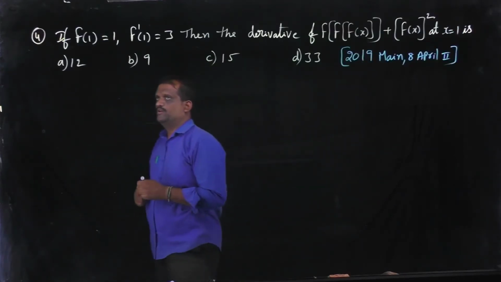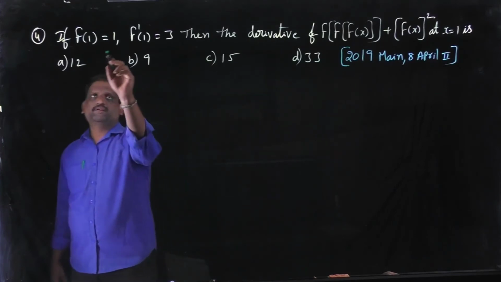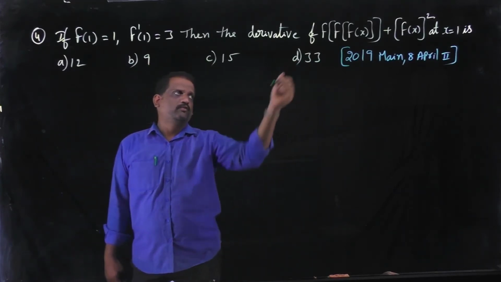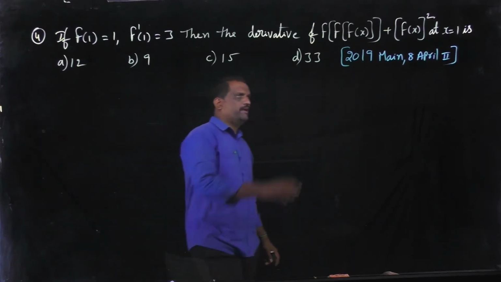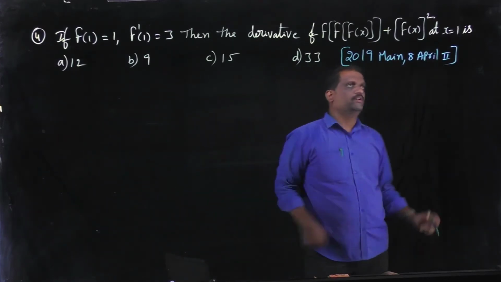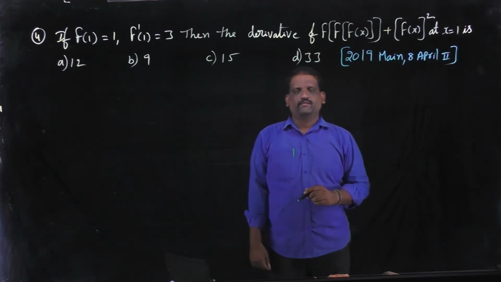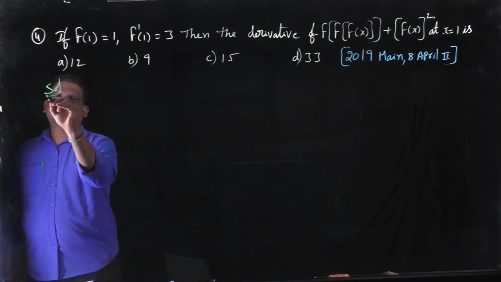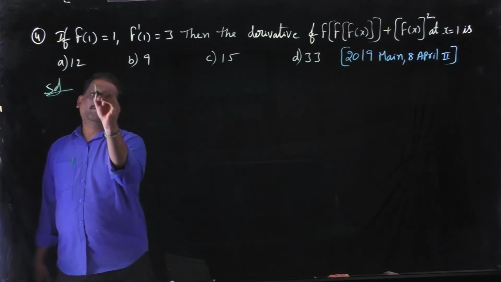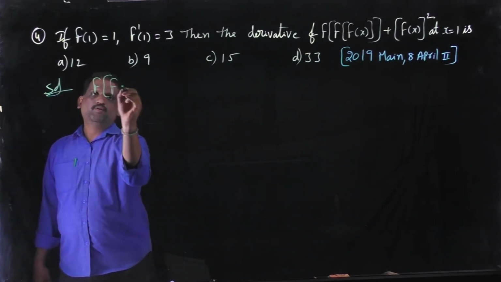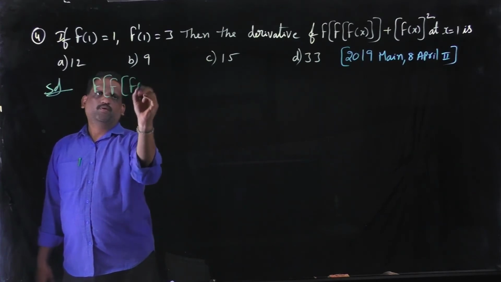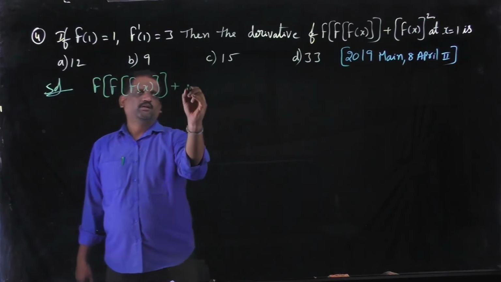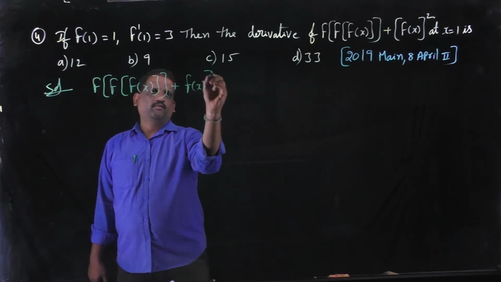Problem number 4. If f of 1 is equal to 1, f dash of 1 is equal to 3, then the derivative of f of x plus f of x whole square at x equal to 1 is. These are the options. Solution. Given f of x plus f of x whole square.